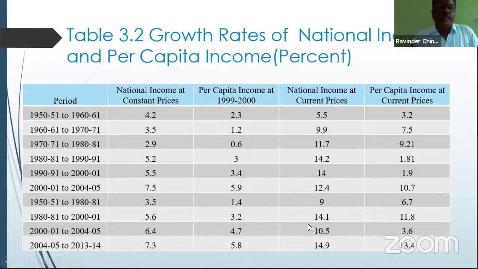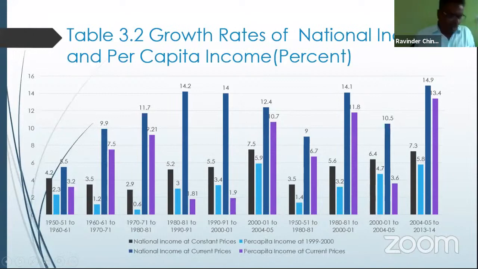Then again, 1950-51 to 1980-81 is 9%, 6.1%, and 1981 to 2001 is 14.1, 11.8, and 10.5, and between 2001 and 2005, 3.6 in the same period for the per capita income. And 14.9%, the highest rate of growth of economy, was recorded during the period of 2004 to 2013-14. The national income at current prices saw a 13.4% growth rate in the economy. So this is the highest growth rate we are achieving in the economy.